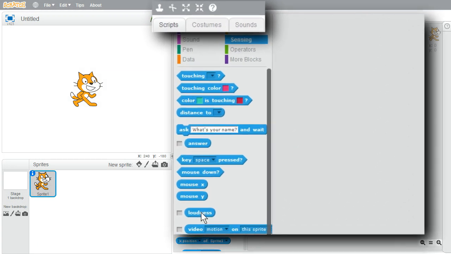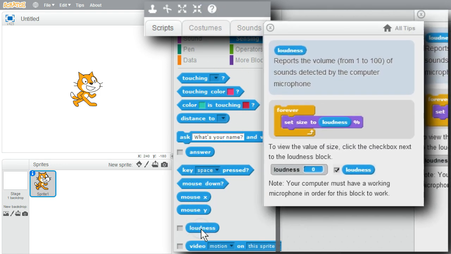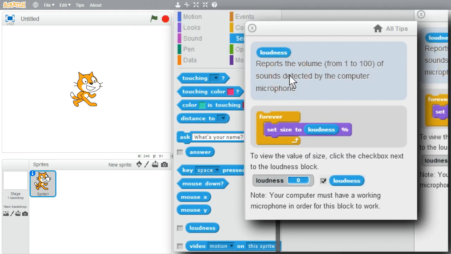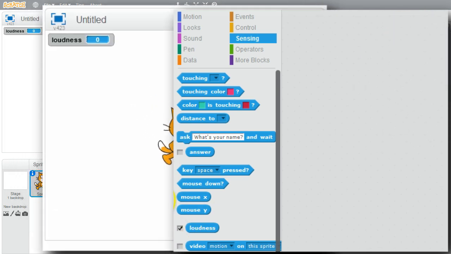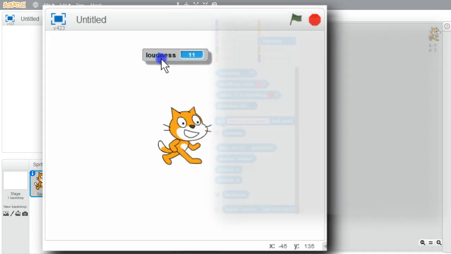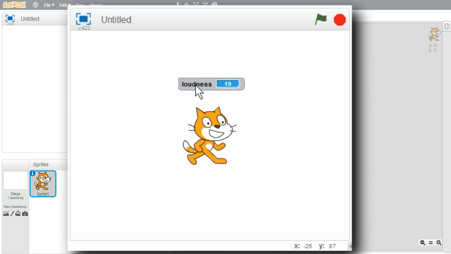I'll go to block help. On loudness, it shows that it reports the value from 1 to 100 of sounds detected by the computer microphone. I can use these different levels to animate things and to make decisions. I'll close help, and I'll check loudness. I can see the variable now, and you can see it's changing while I'm talking. Loudness runs whether or not I've clicked on the green flag.